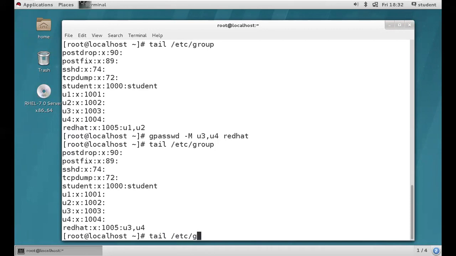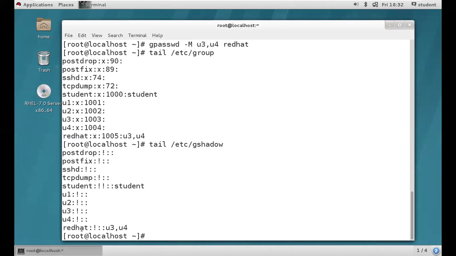tail /etc/gshadow is a file. It has 3 fields again, right? So Red Hat is a group name and it doesn't have any password. We know how to assign the password. We know how to remove the password. With the help of the gpasswd command, we can assign the password for this group, right? And this blank field is a group admin field. There is no group admin for Red Hat group.